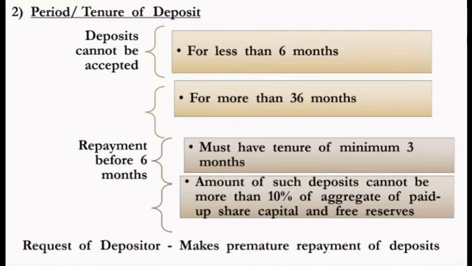Repayment of deposit can be before 6 months, but it must have a tenure of minimum 3 months. That means if the company is in need of finance, the company can collect the deposit for 3 months only. That must have a tenure of minimum 3 months. The amount of deposit cannot be more than 10% of the aggregate paid up share capital and the free reserves. So the deposit which is collected for 3 months should be within 10% of the paid up share capital and the free reserves.